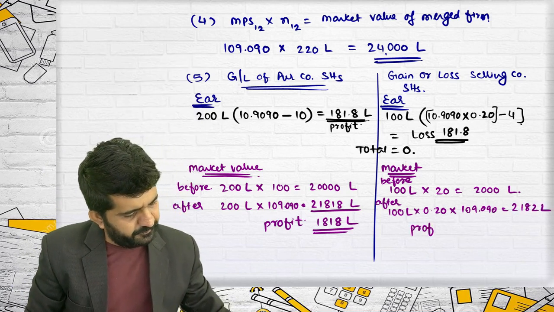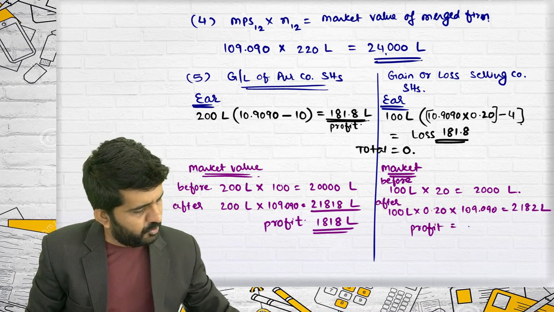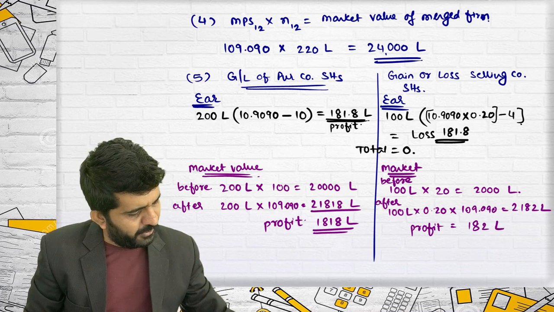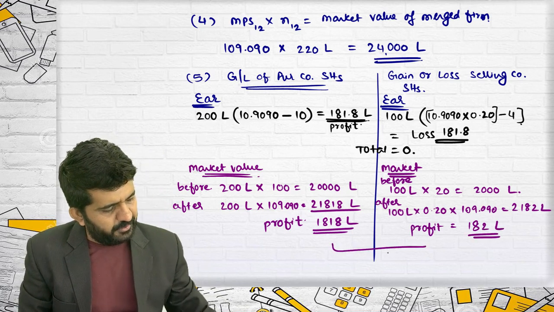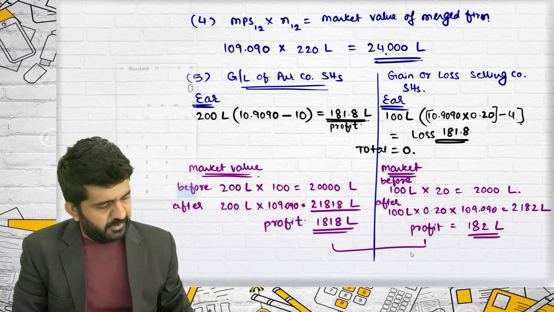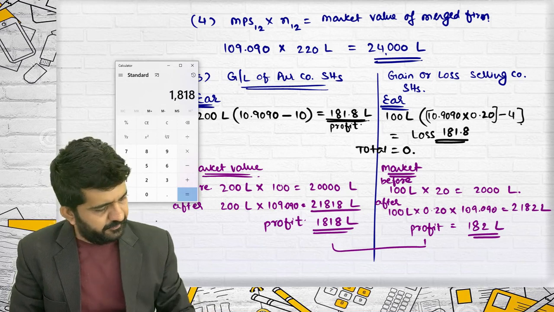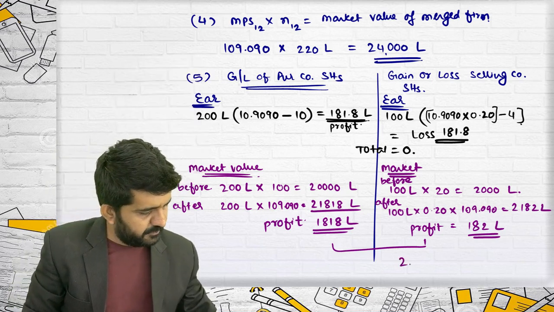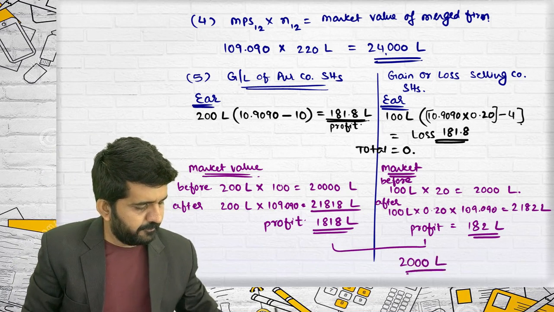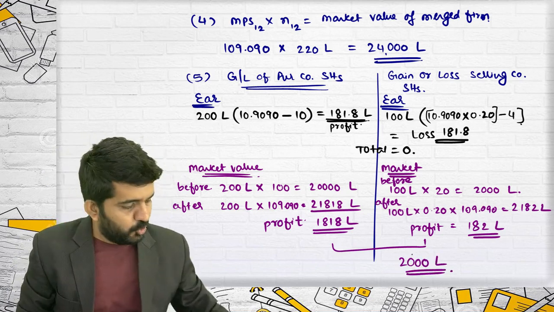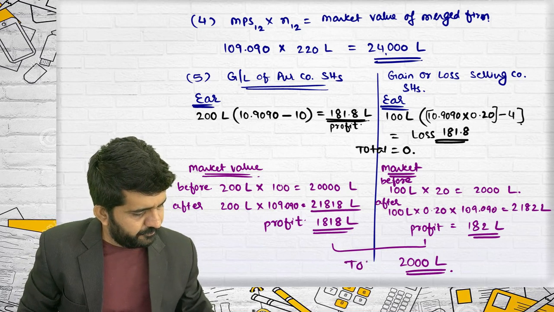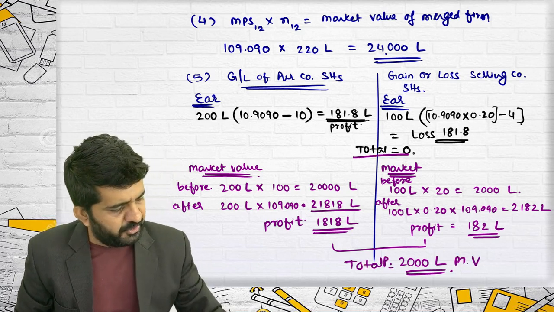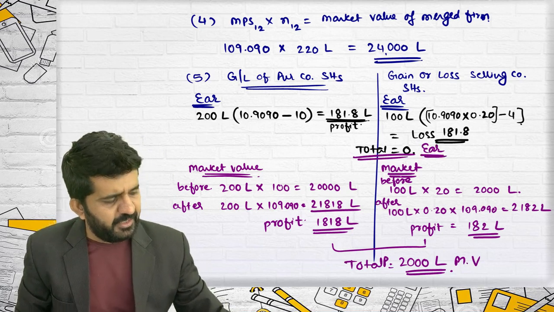It is profit of 182 lakhs. Total is 1818 plus 182, that is 2000 lakhs. Total profit in terms of market value is 2000 lakhs, in terms of earnings will be 0.